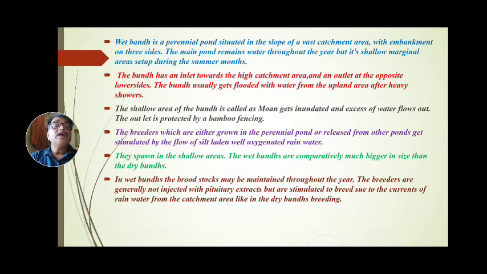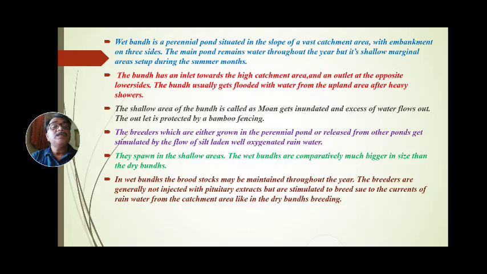The breeders, which are either grown in the perennial pond or released from other ponds, get stimulated by the flow of silt laden, well oxygenated rainwater. These breeders, those mature fishes, are collected from perennial water bodies such as other ponds, rivers or reservoirs, and are introduced into these wet bunds, in these low lying areas, when rainfall occurs.